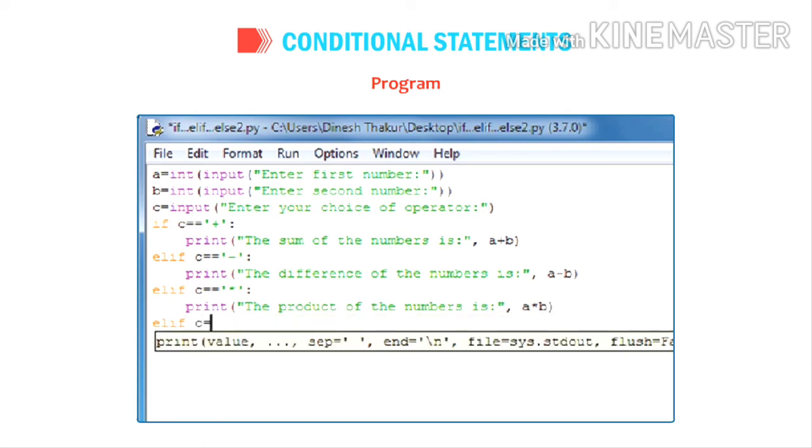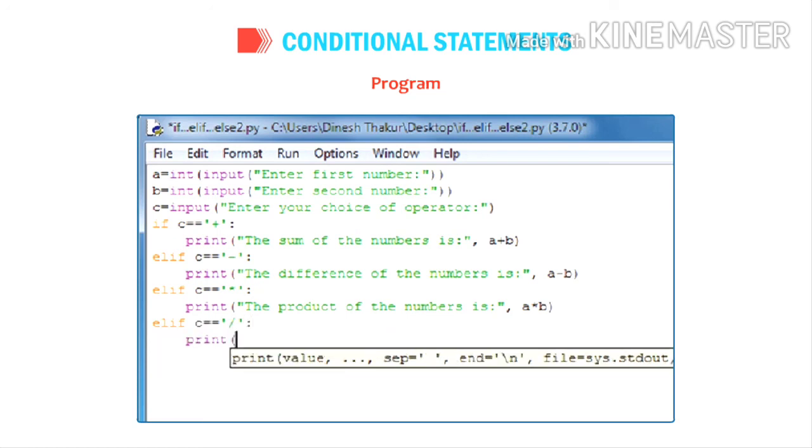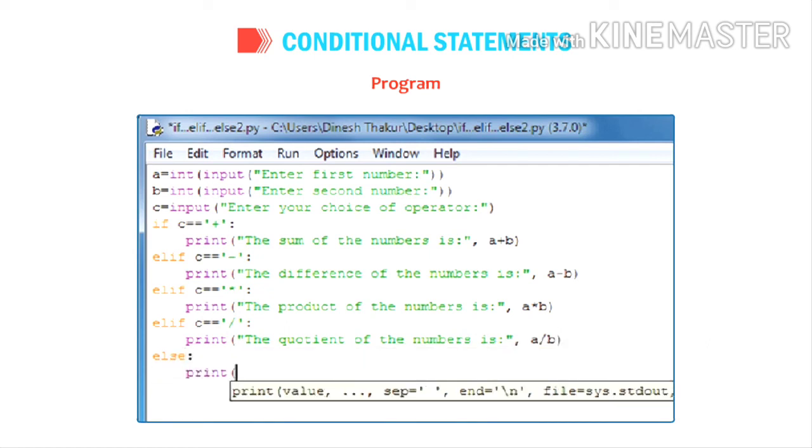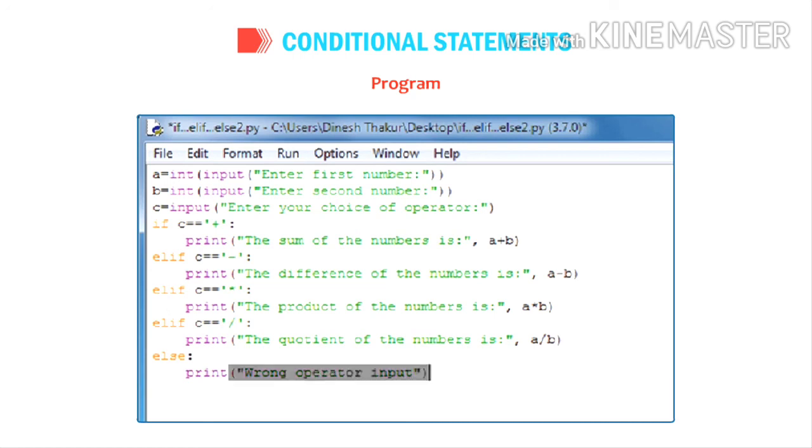Elif C == '/': print("The quotient of the number is: ", A / B). Else: print("Wrong operator input").